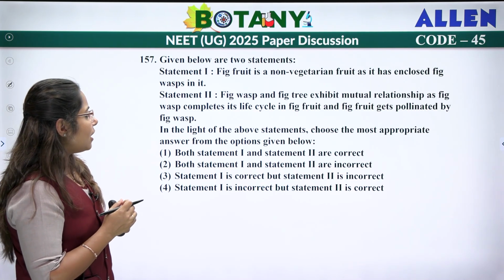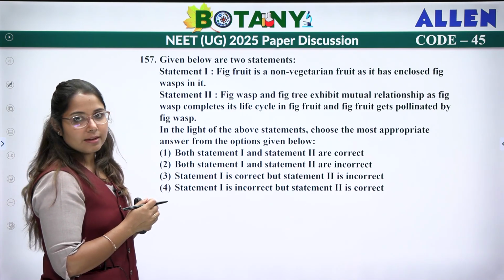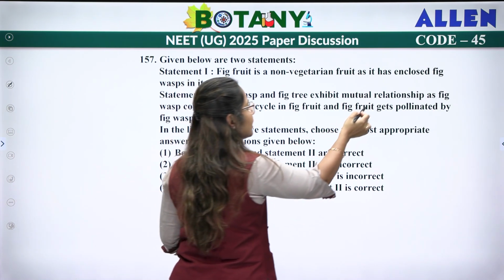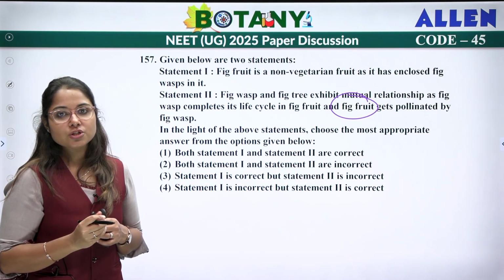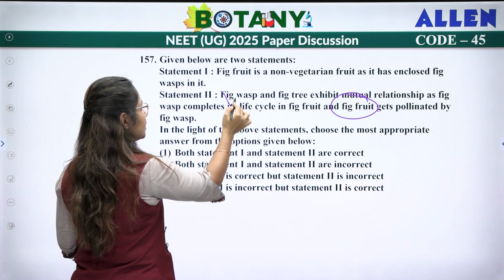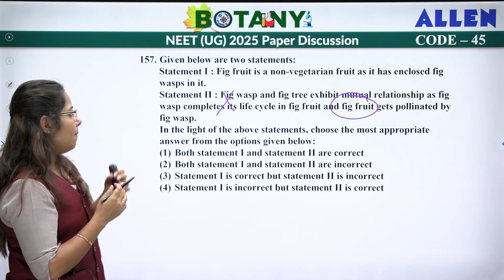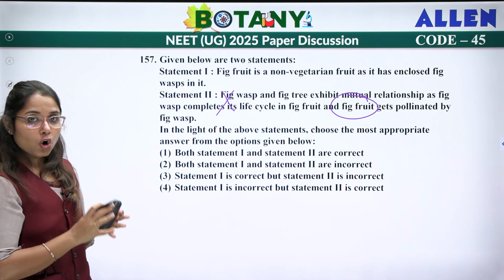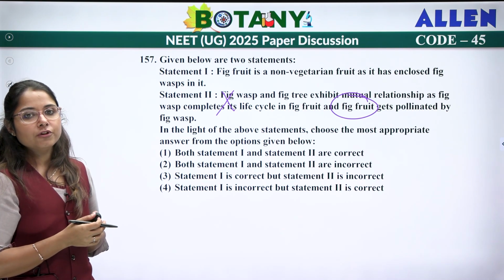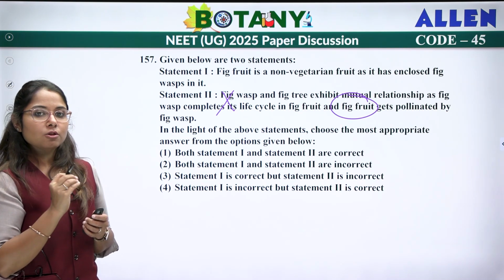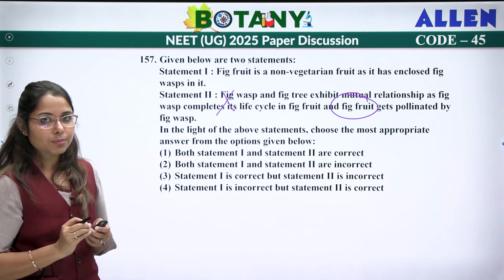Now, fig wasp and fig tree exhibit a mutual relationship, as the fig wasp completes its life cycle in the fig fruit and the fig fruit gets pollinated. Now, we know that fruit is not getting pollinated, it is the inflorescence which is getting pollinated. So this statement is wrong. So the answer could be either both statements are incorrect, or first correct and second incorrect. Again, we have to wait for the official answer, because there is no relevant text to confirm the first statement.